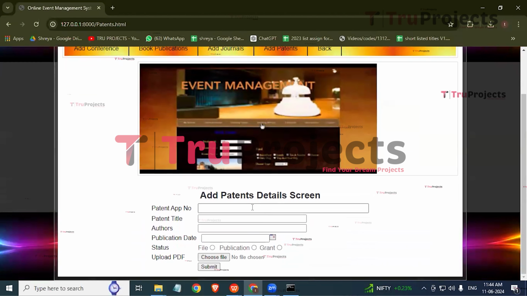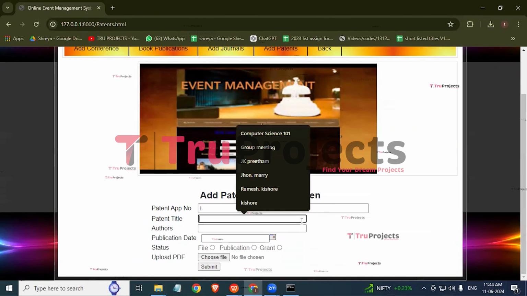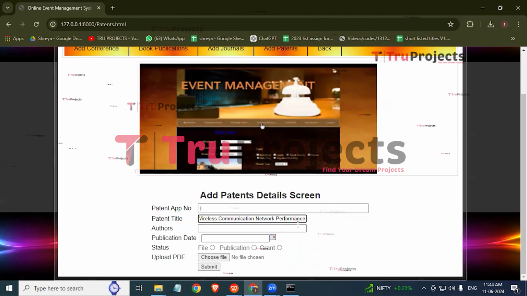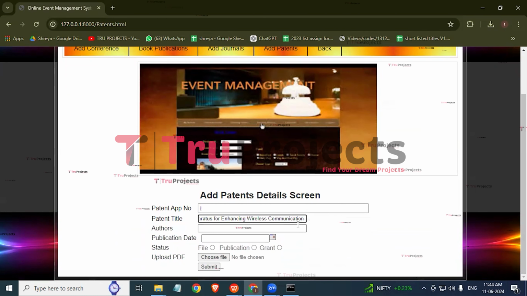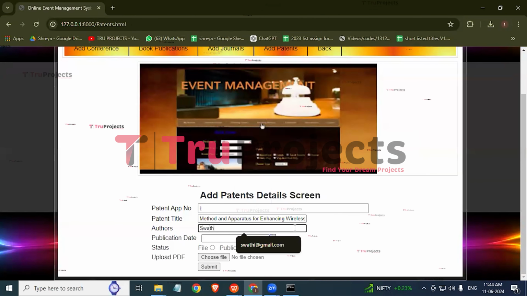And here we need to provide the patent app number. So the app number is 1. Here we need to provide the patent title. So paste the title here. It is too long. Let us make it concise. And here provide the authors. So the author is Swati.